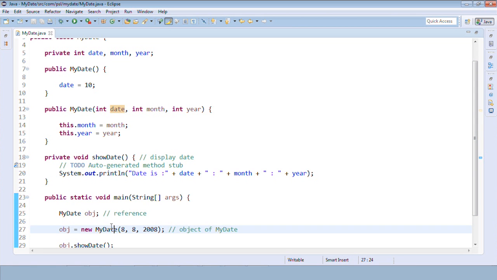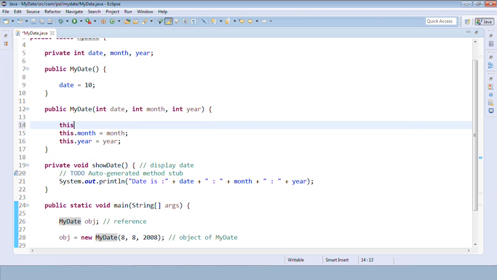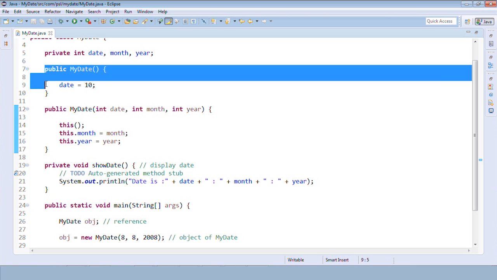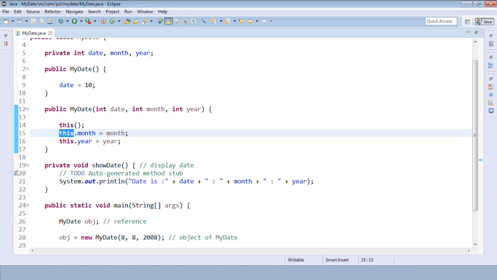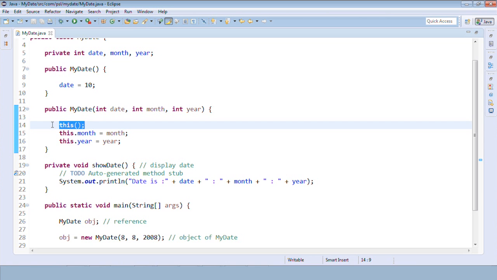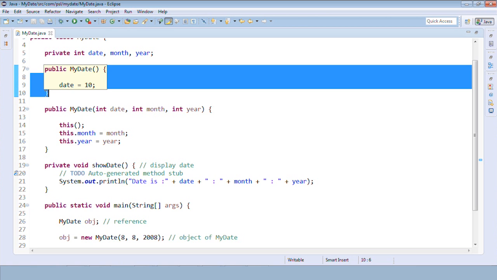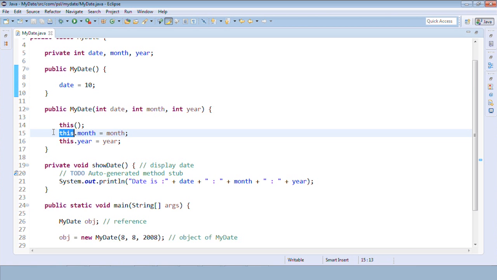For now it is giving a call to the parameterized constructor, so from the parameterized constructor I'll use this as a statement. We call it a statement because from here it will jump to the default constructor. I'm using open and close rounded brackets. Recently we used this dot as a keyword, now I'm using it as a statement. So from this statement it will jump to this. The default constructor will get called, it will execute and come back, and then this will execute.